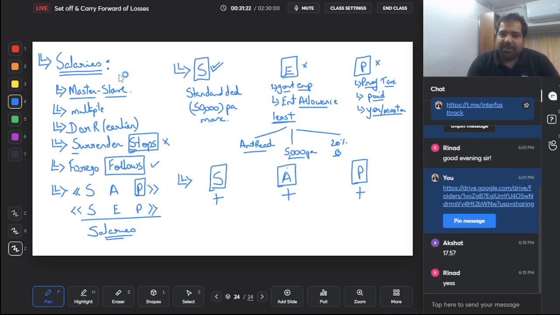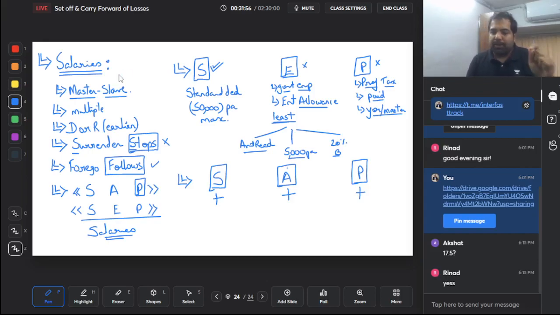Salary is taxable, allowances are taxable, and perquisites also are taxable. Perfect. So this is salary, allowances, and perquisites.